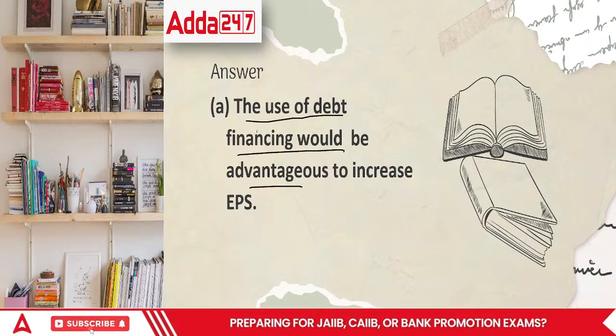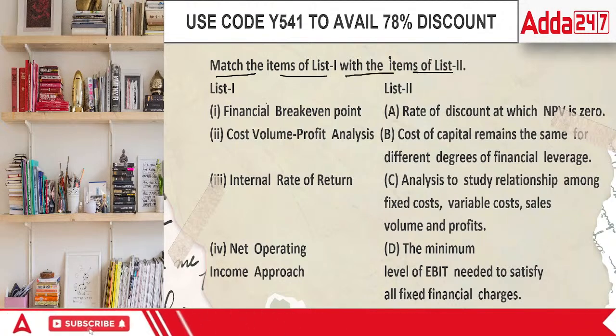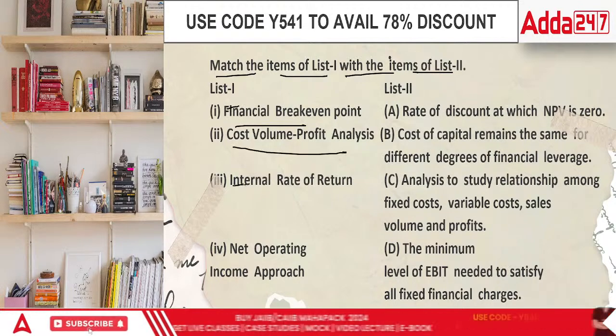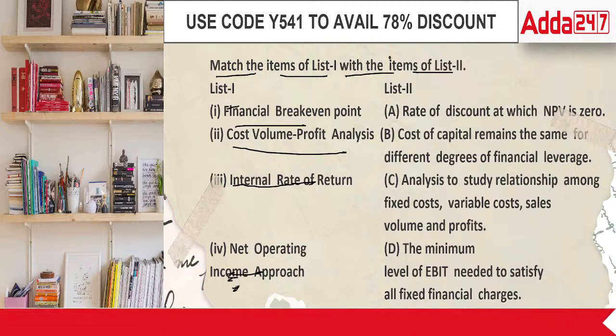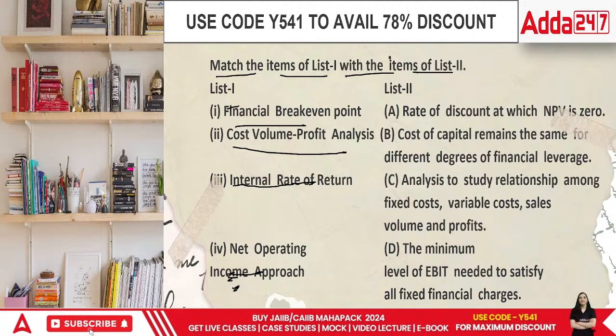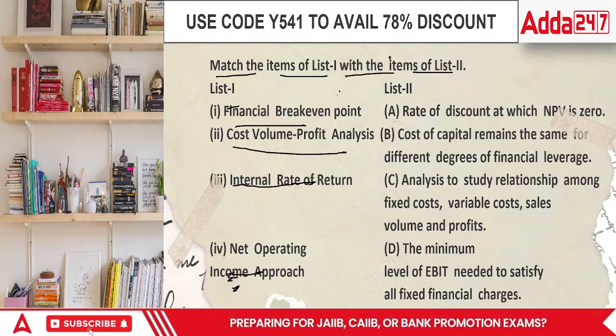Answer is A. Okay, everyone, here comes a match the following. Match the list of items of A with B. Financial break-even point, cost volume profit analysis, internal rate of return, net income approach. What would be the answer? The rate of discount at which the NPV is zero.